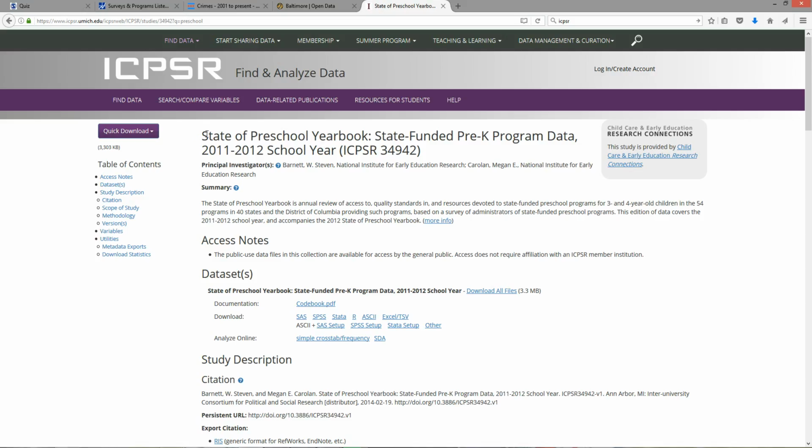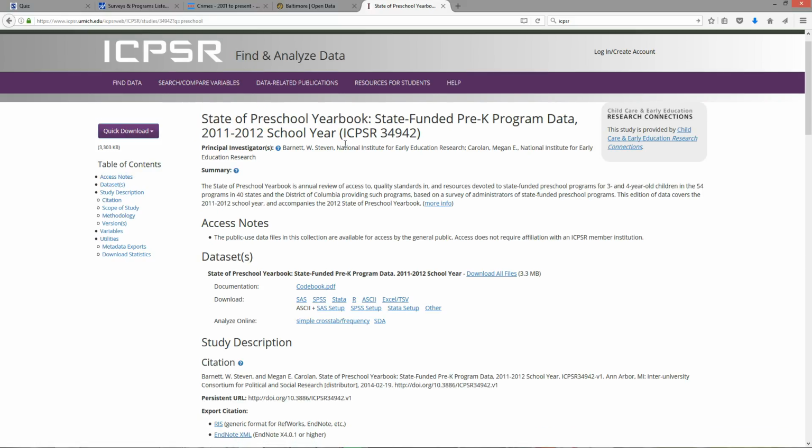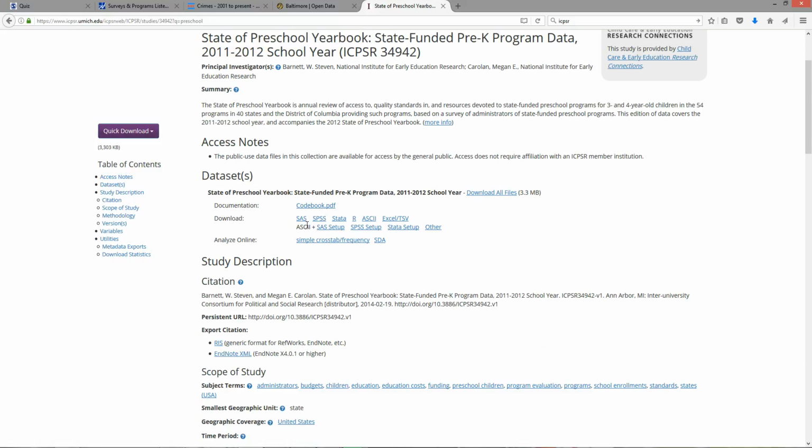So for instance, here I've clicked on some data from the State of Preschool Yearbook, and I'll notice here that there actually is the data set available for download in a variety of statistical package softwares, along with code books and information that explains the variables and the types of data and how it was collected. All right, so this just gives you kind of a taste of the type of data that's available as secondary data on the internet. What you can do as you're beginning to address research questions of your own interest is to go to these resources and others like them to start tracking down data. So hopefully this is a first useful tool to help you experience the world of secondary data and begin finding data that's applicable for research projects of interest to you.